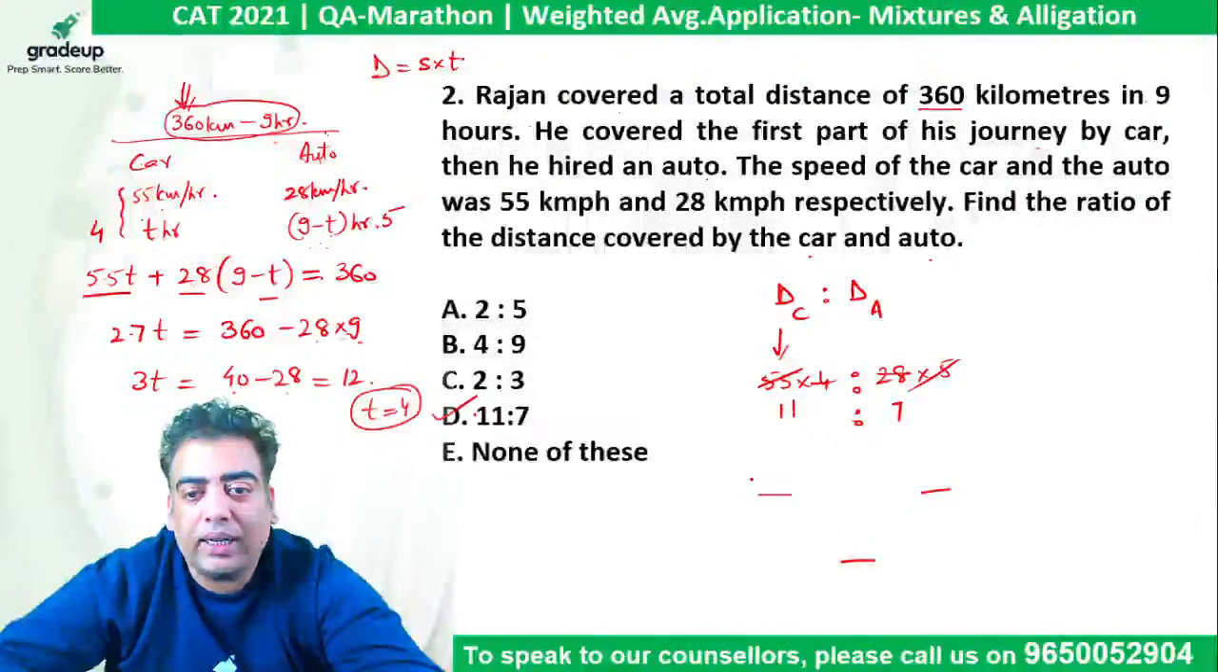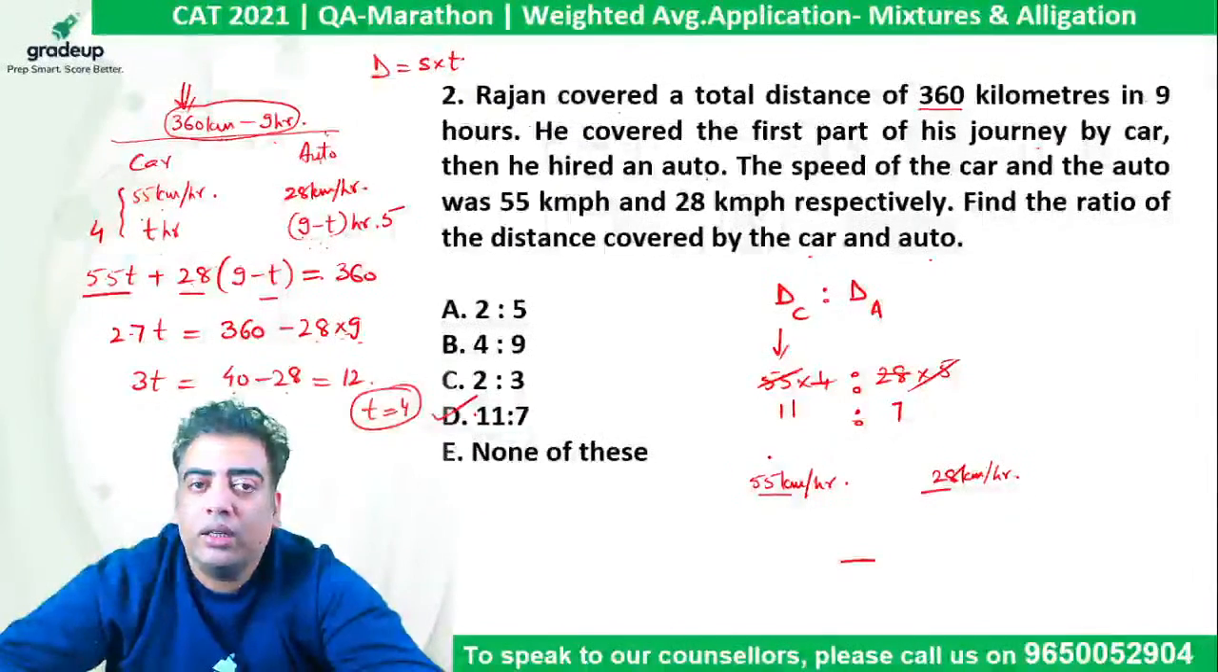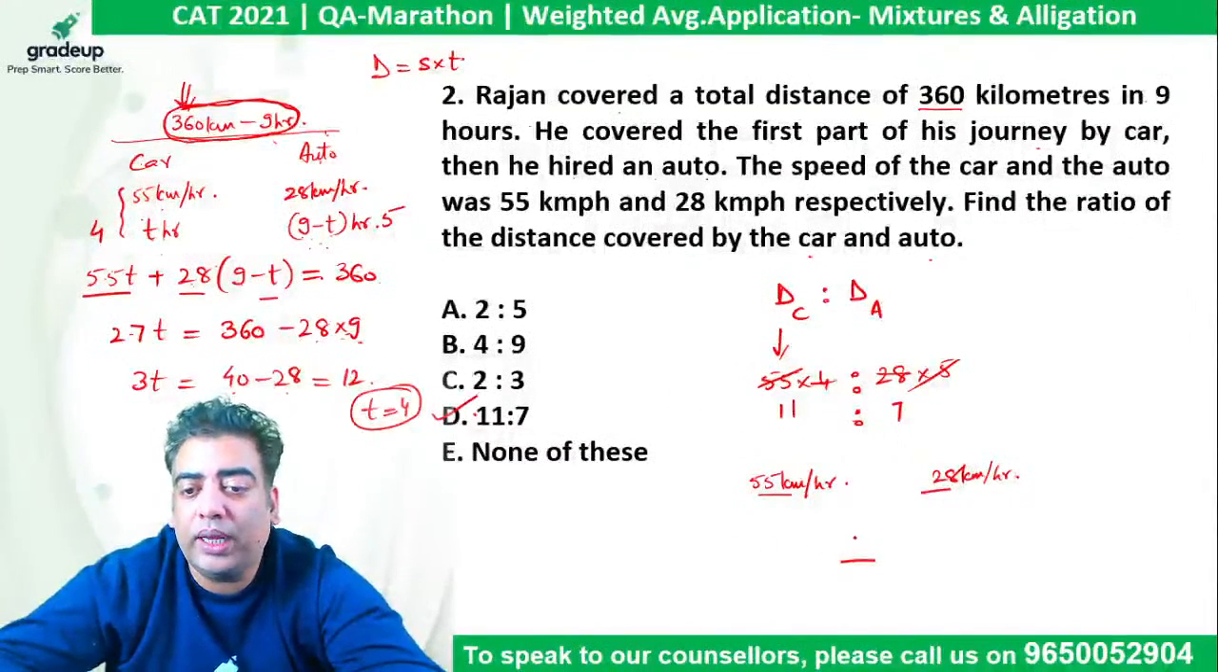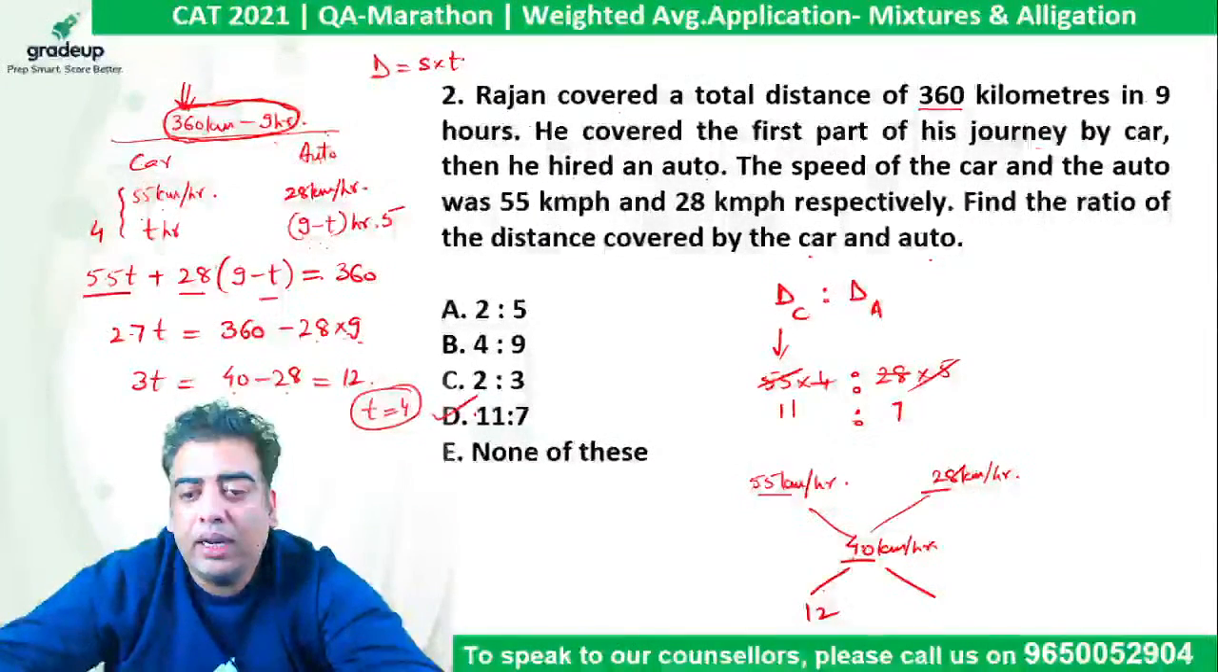So he traveled by car at a speed of 55 km per hour, by auto at a speed of 28 km per hour. Now the average speed of the journey will be 360, which is total distance, divided by 9, which is total time. 360 upon 9 comes out to be 40 km per hour. Now you just need to subtract them and find your answer very quickly. So 40 minus 28 is 12 and 55 minus 40 comes out to be 15. And we can see 3 gets cancelled out, so the ratio comes out to be 4:9.